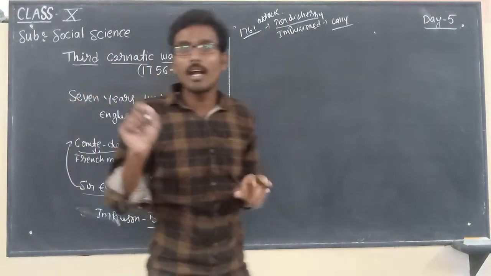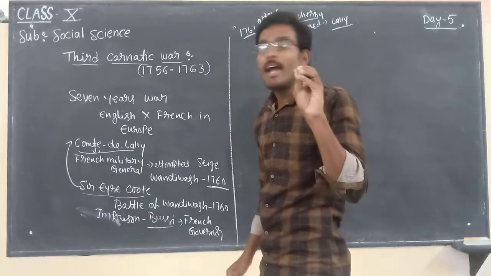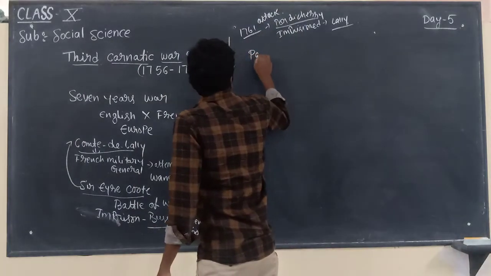So the third Carnatic War in India ended with the Paris Treaty.